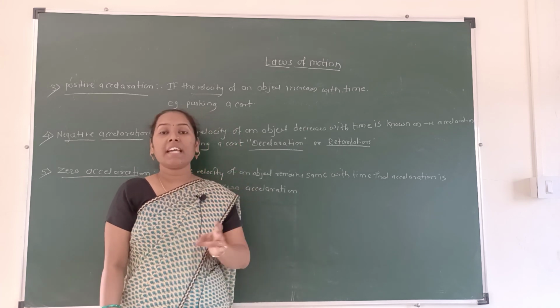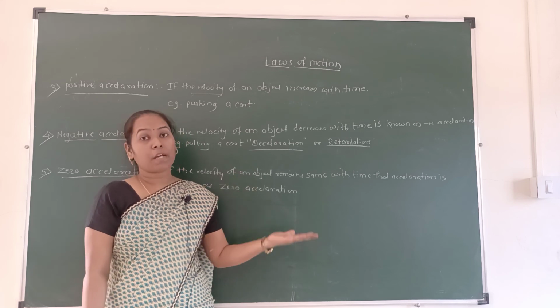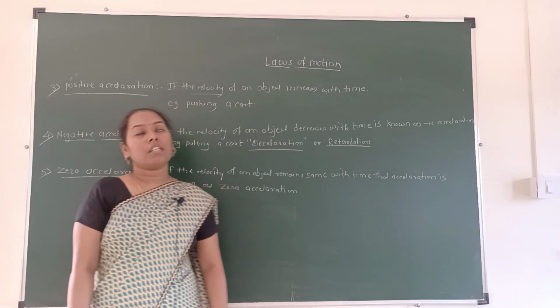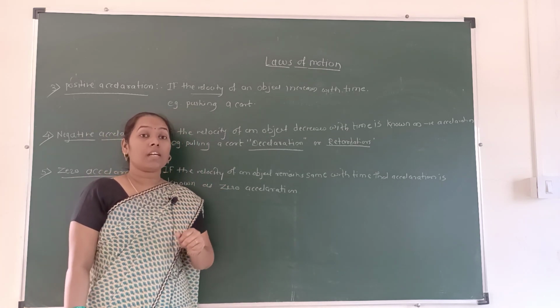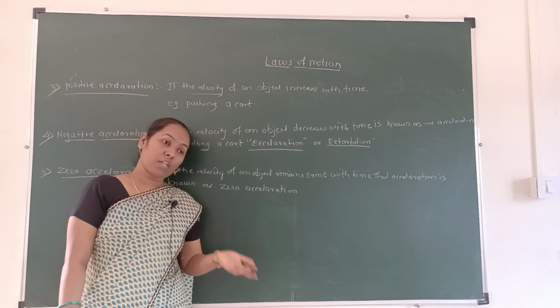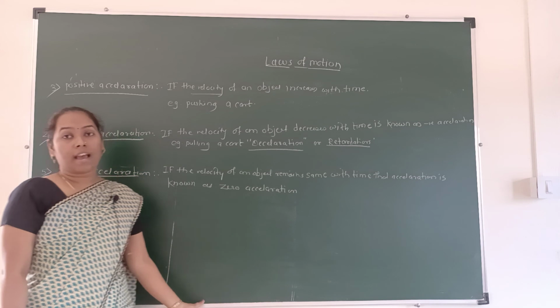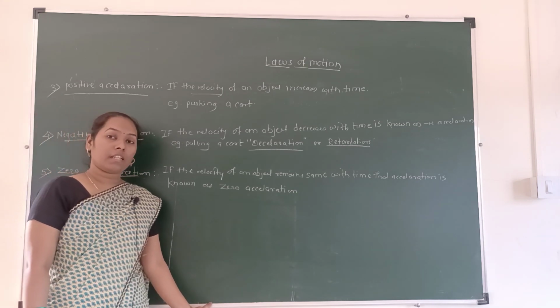Fourth is negative acceleration: velocity decreases with respect to time. And fifth is zero acceleration: when the velocity of an object remains the same with respect to time. The remaining part we will see in the next video.